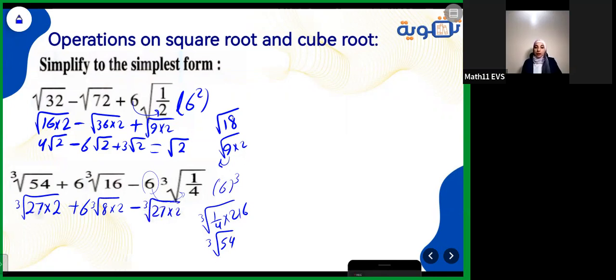This is a positive number. This is a negative number. The same number, positive and negative, adding them will be 0. So I can cancel them easily. Now get the 8 outside with its cube root. It will be 2. 2 times 6 equals 12. So I have now 12 cube root 2. That's all about this part.